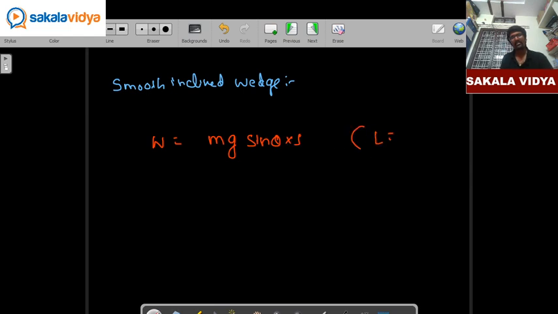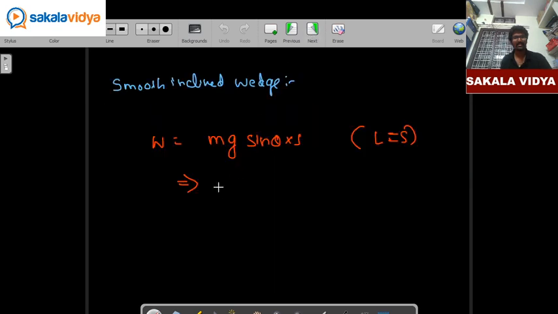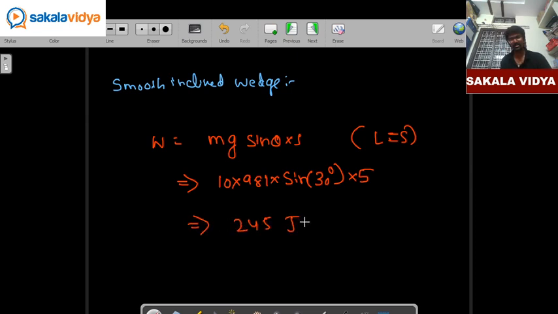Here L is nothing but s, length is nothing but s. So the mass of the object is how much? The mass of the object is 10 kgs. Acceleration due to gravity is how much? 9.81. Sin theta is sin 30 degrees, into 5. So work done will be 245 joules.